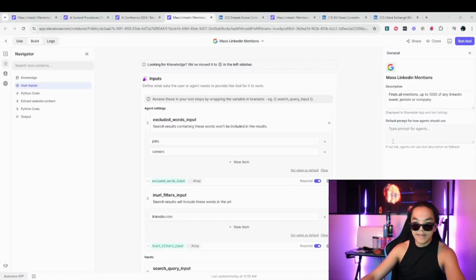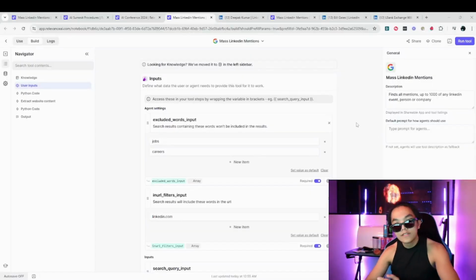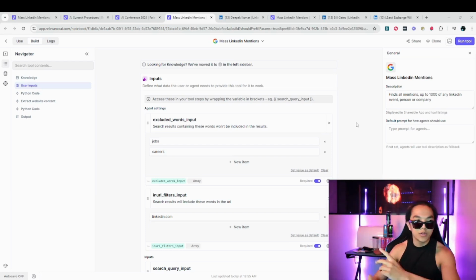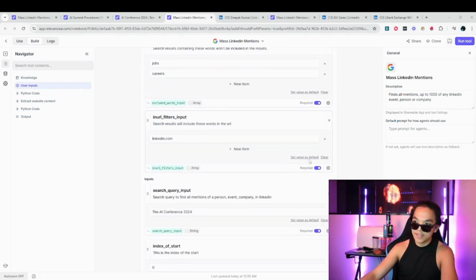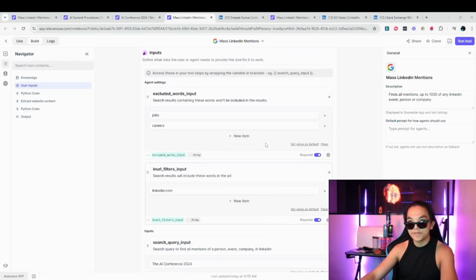So, we're adding another tool to our arsenal. This one is special. It finds people who've recently posted on LinkedIn about any event or company that you care about. Why? Because knowing who's excited enough to post about something is valuable information. Let's break down these tool inputs and then we'll get into the agent.